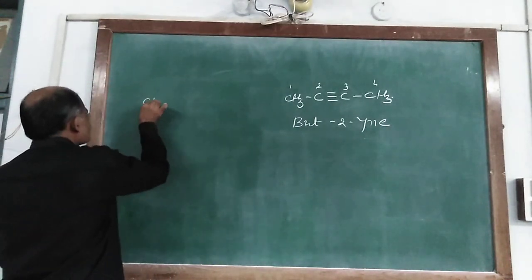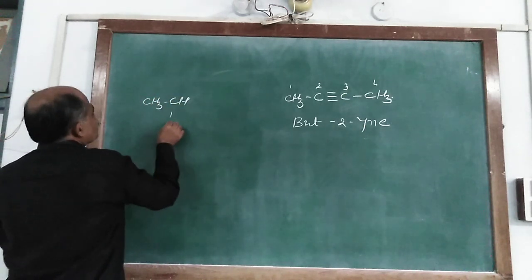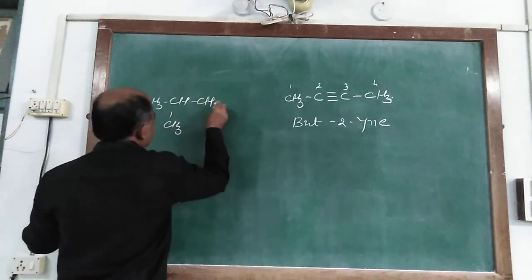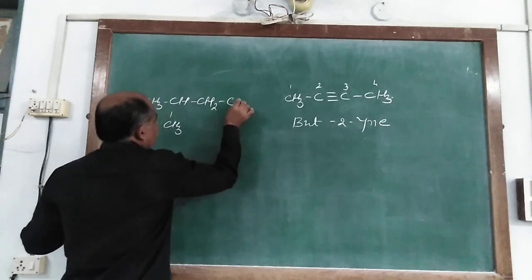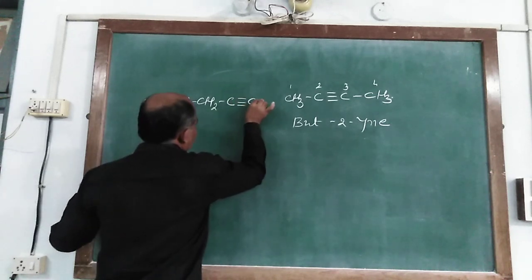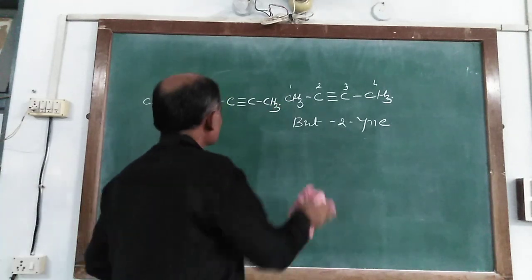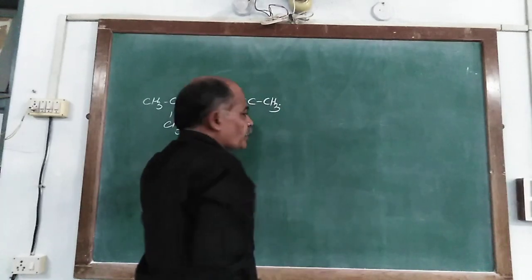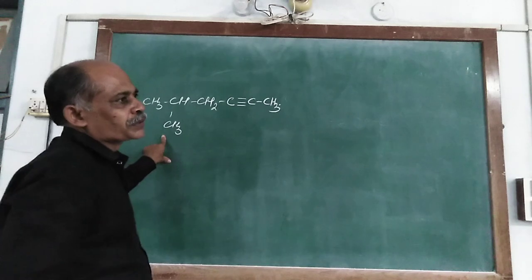It has CH3, CH, CH3, CH2, C triple bond C and CH. These components have one triple bond and one substituent.